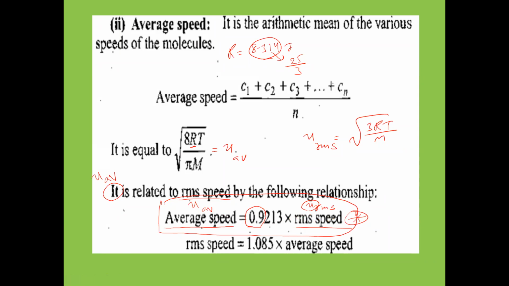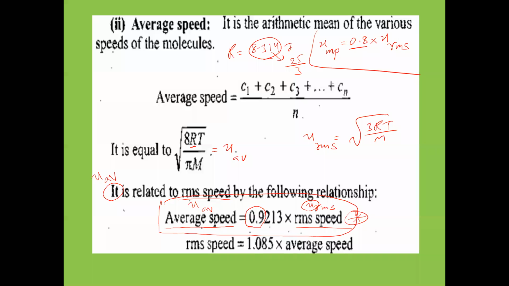Most probable velocity also we have. So now only remember here, what is the relation between average velocity and RMS velocity? What I told you: average velocity is equal to 0.9 into RMS velocity. The same way, if you take most probable velocity, it is equal to 0.8 into URMS. So this also remember now only.